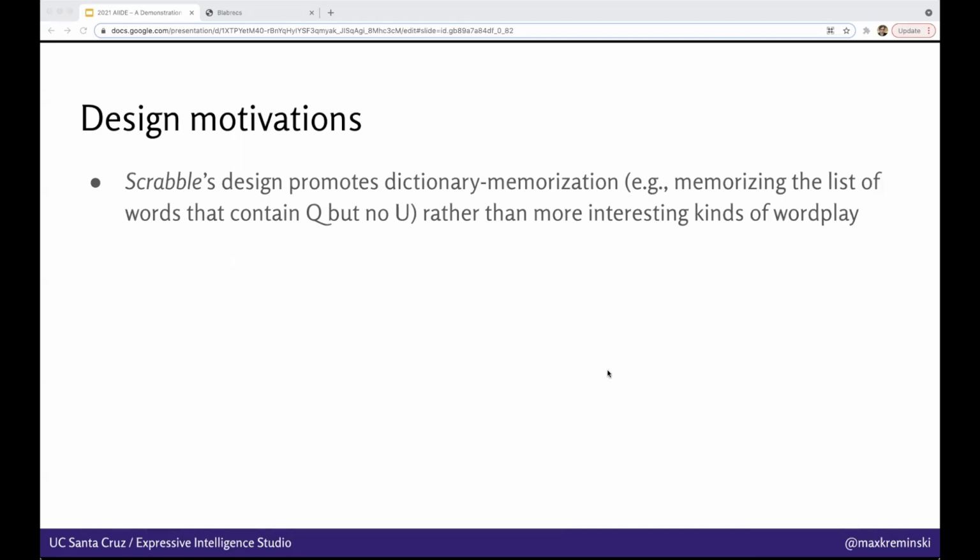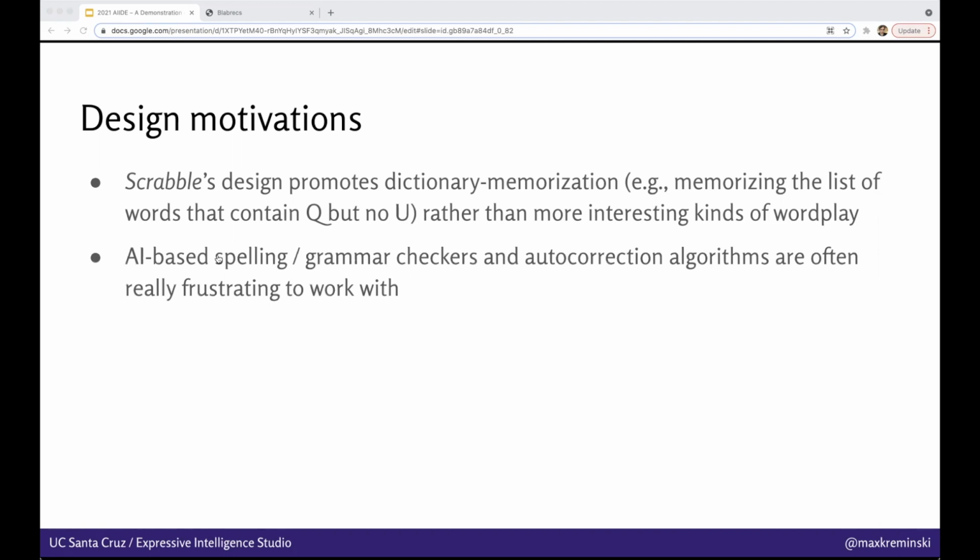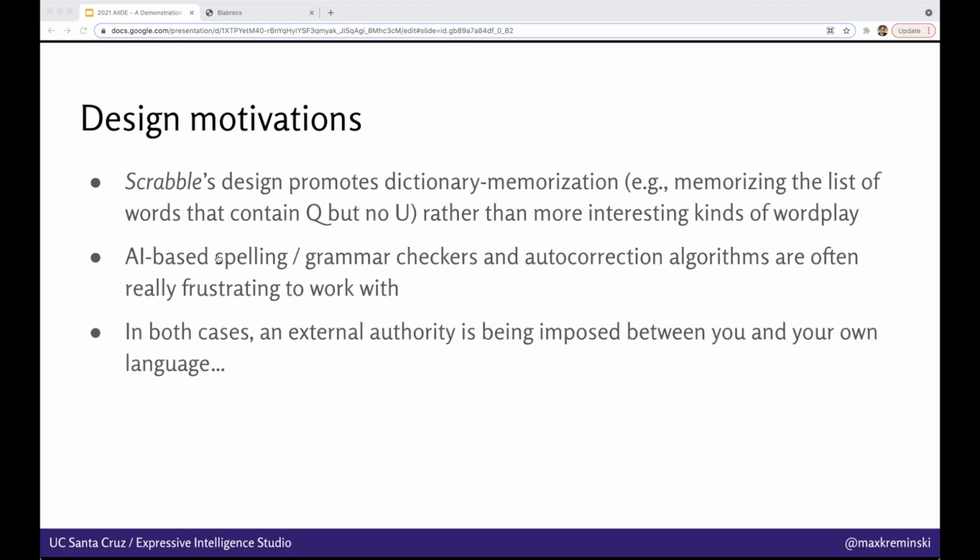In creating an AI-based Scrabble modification, we had a few different design motivations. First of these is that Scrabble's design promotes dictionary memorization, for instance, memorizing a list of words that contain a Q but no U, rather than more interesting kinds of wordplay, such as making up your own words. From the other side, AI-based spelling and grammar checkers and other autocorrection algorithms can often be really frustrating to work with. In both of these cases, the frustration stems in part from the fact that there's an external authority being imposed between you, either as the user or the player, and your own language. In the case of Scrabble, that's the English dictionary.